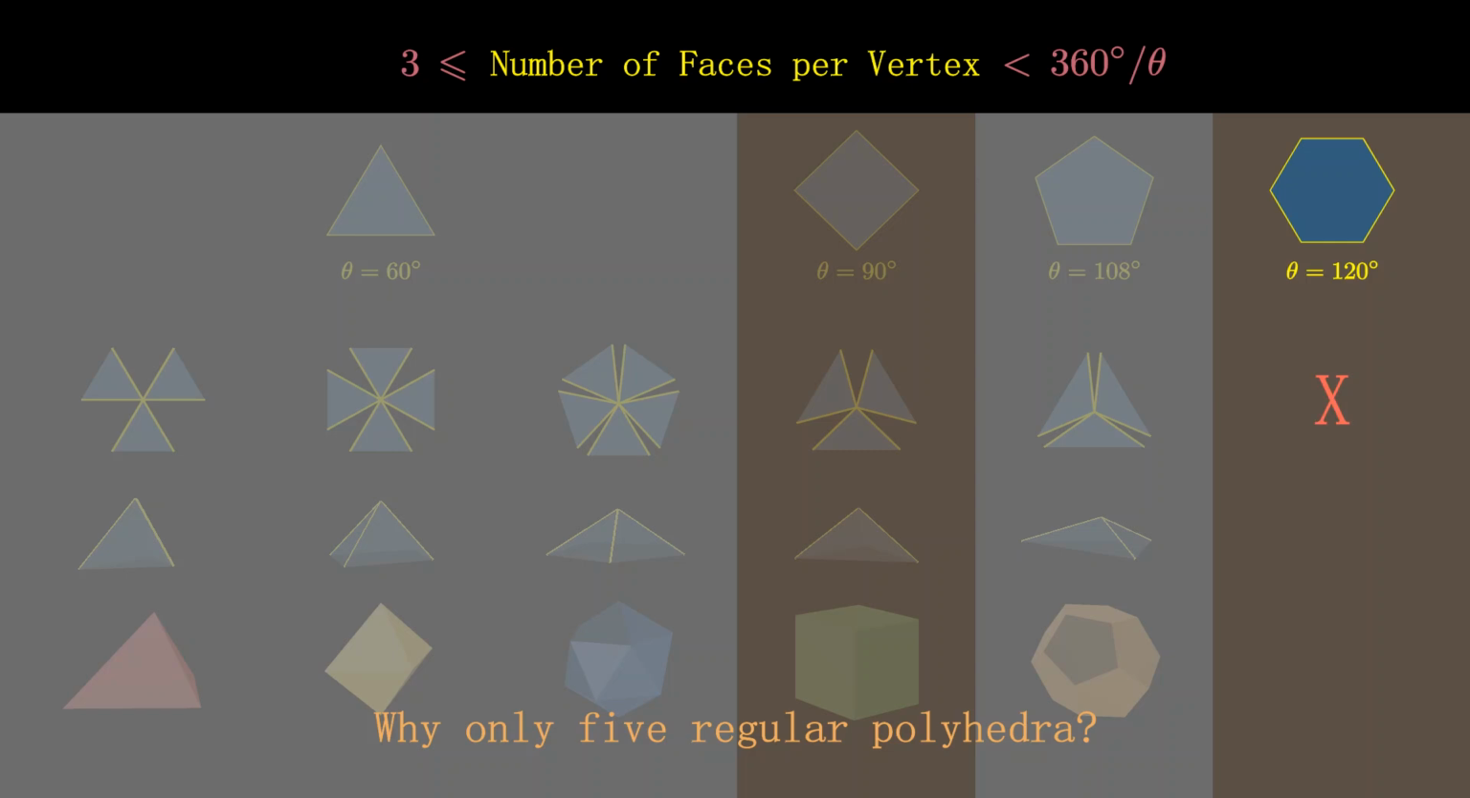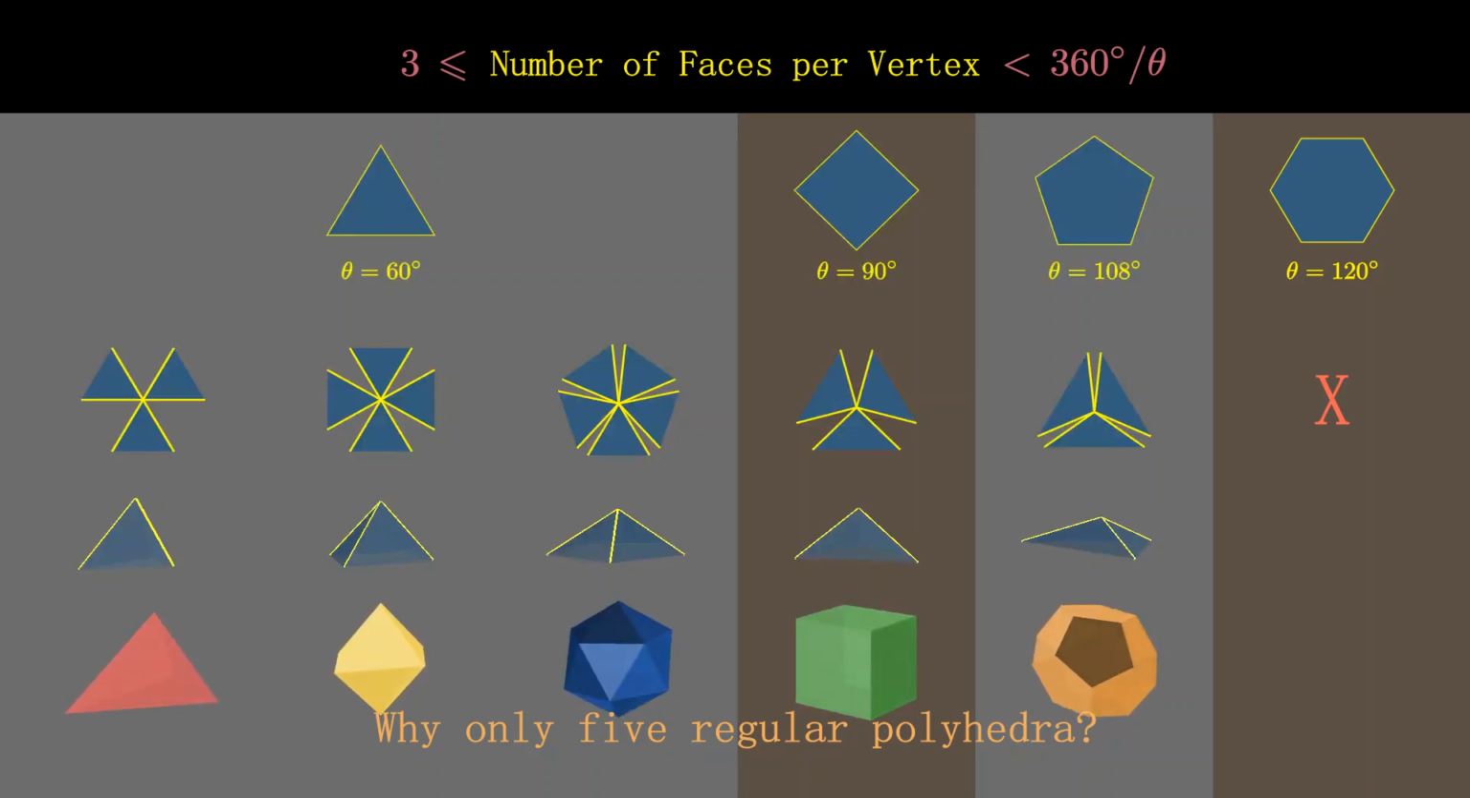For polygons with more sides, the interior angles will be greater than 120 degrees, making them unable to construct regular polyhedra. Based on the analysis of various cases, we can conclude that there are only 5 types of regular polyhedra. 3 of them are constructed from equilateral triangles, while the other 2 are constructed from squares and pentagons, respectively.